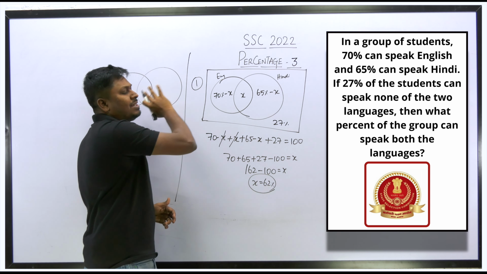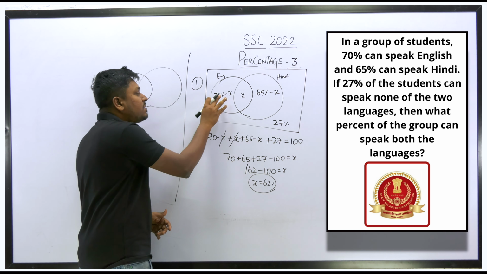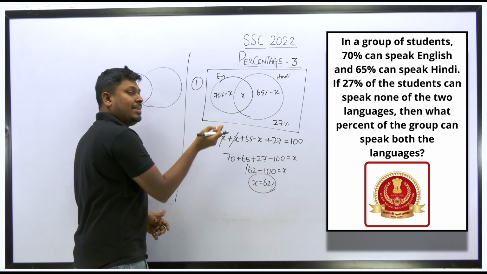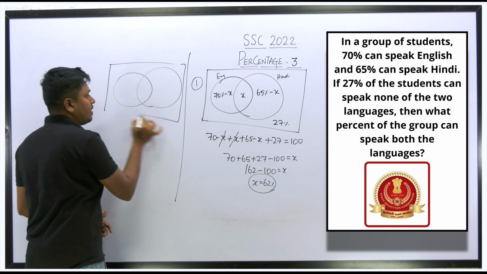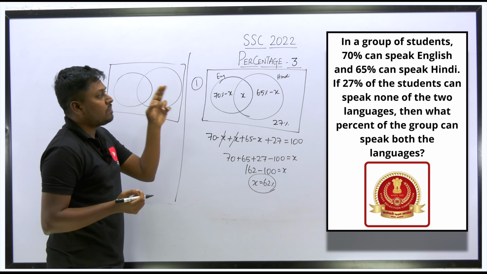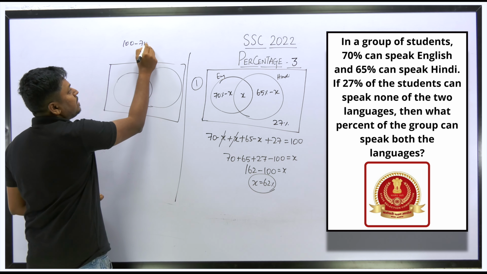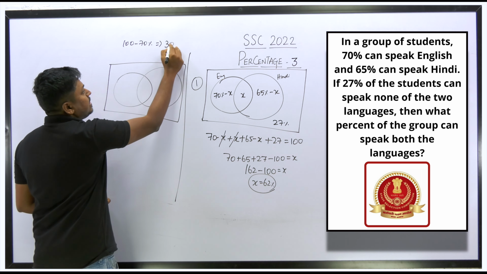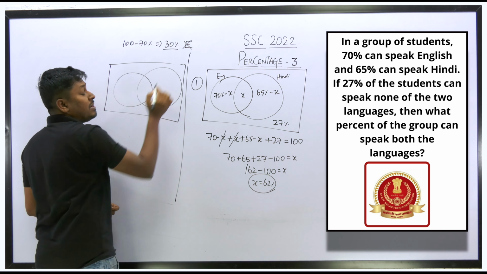We have another way. Here we have drawn a Venn diagram for the students who are speaking. There is another way: you can draw a Venn diagram for the students who are not speaking, and then you can find the answer. Just see, we know that 70 percentage of the students can speak English, right? So out of 100 percentage, if you subtract 70 percentage, the resultant will be 30. So 30 percentage of the students are not speaking English.